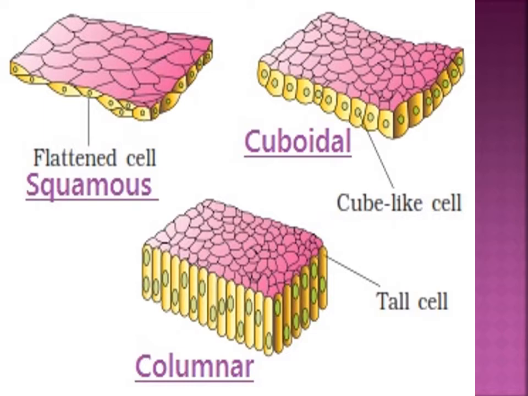Another one is the ciliated epithelium. Ciliated epithelium and non-ciliated epithelium are the two types. The non-ciliated type is found in the digestive tract, gallbladder and secretory ducts. Another one, the pseudostratified epithelium: cells are columnar but unequal in size.